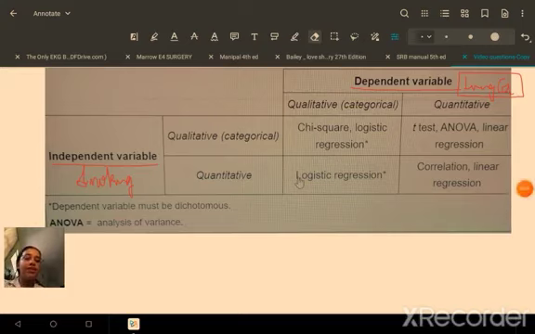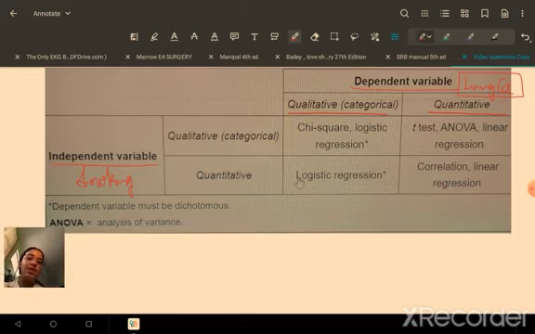And then we further divide these variables, dependent and independent, into qualitative or categorical, and quantitative. When we say quantitative, we mean a numerical value. For example, if we are analyzing temperature, it could be 97 degrees Fahrenheit, 98, 99. So there is a numerical value, so it's quantitative. Blood glucose level is 90, 120, 150, 200. That is again a numerical value. So whenever there is a numerical value, it's quantitative.